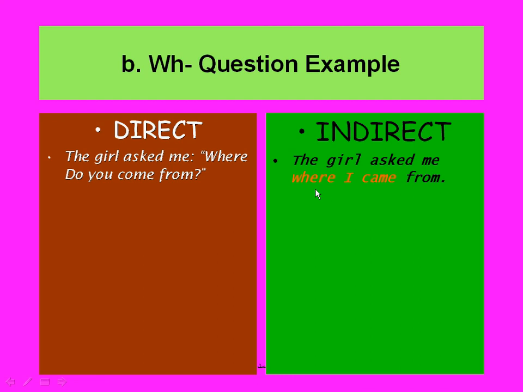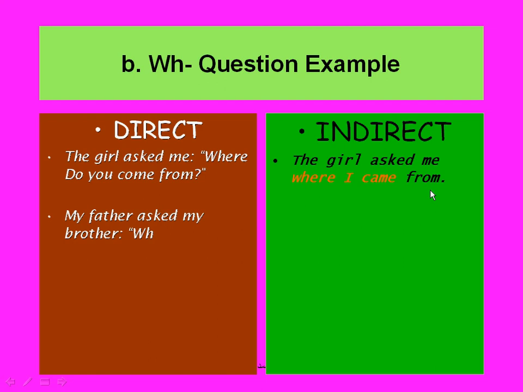First we write the same question word, then we change the pronoun you into I, and then we change the tense from the present simple into the past. After the question word we have the subject and the verb in the new tense. And don't forget we remove the question mark and put a full stop.